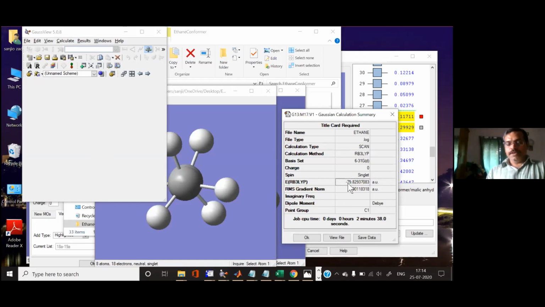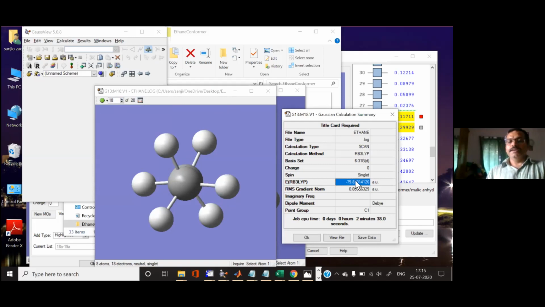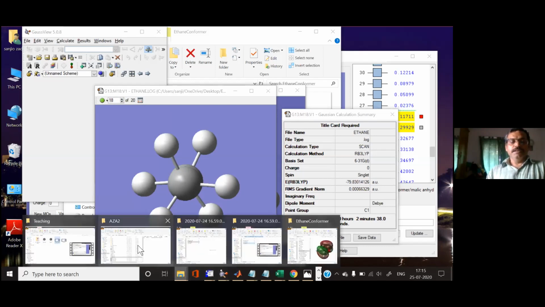You can click on this energy, copy it and paste it in your Excel file. If you do the 17th step, it will give you the 170 degree angle; the 18th step will give you the 180 degree angle. So for each energy you calculate, you put it into the Excel file.